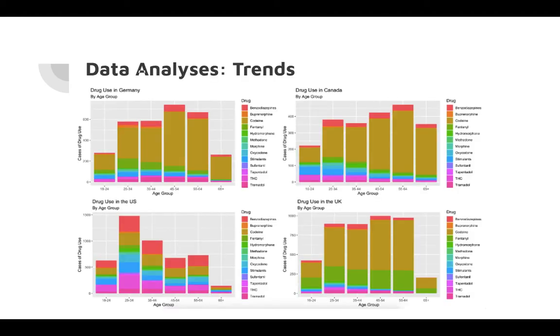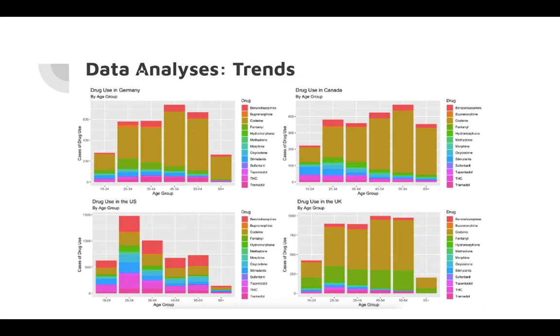Here you can see the plots of the trends for each of the 4 countries based on drug use and age group. We can see that codeine is the most used drug in all the age groups for Germany, Canada, and the UK out of the drugs we analyzed. But for the US, codeine makes up less of a proportion of the drug use cases. We can also see that the US has more drug use cases around the 25 to 34 age group, while the other countries seem to be a bit more evenly distributed.